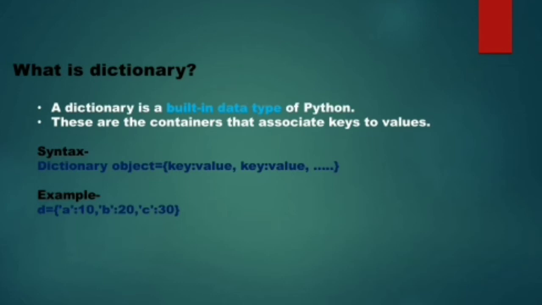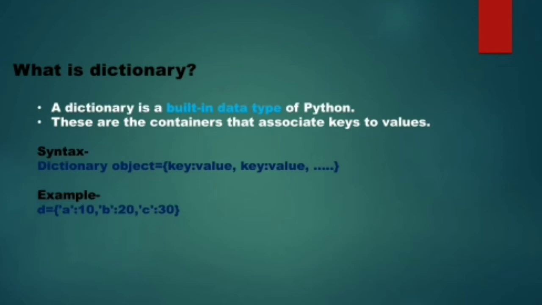So here is an example. Here I have created a dictionary with the name D, which is containing three keys. One is A, another is B, and another is C. Now the A key is having the value 10, B key is having the value 20, and C key is having the value 30. Now just as in string, list or tuple, a value has an associated index.